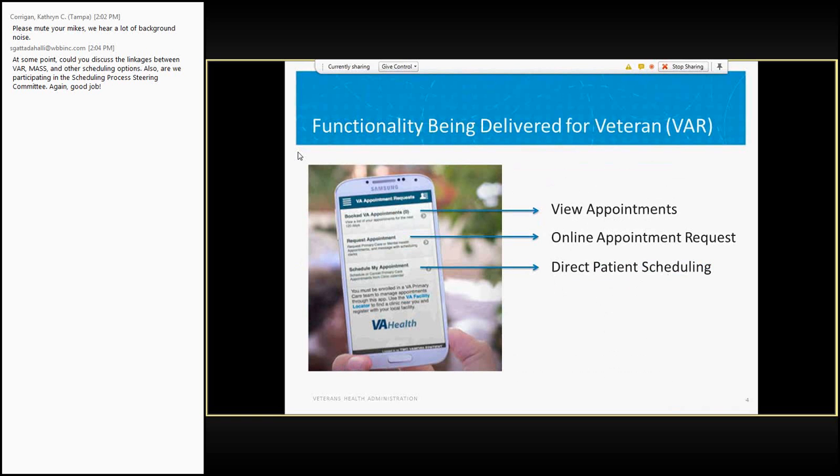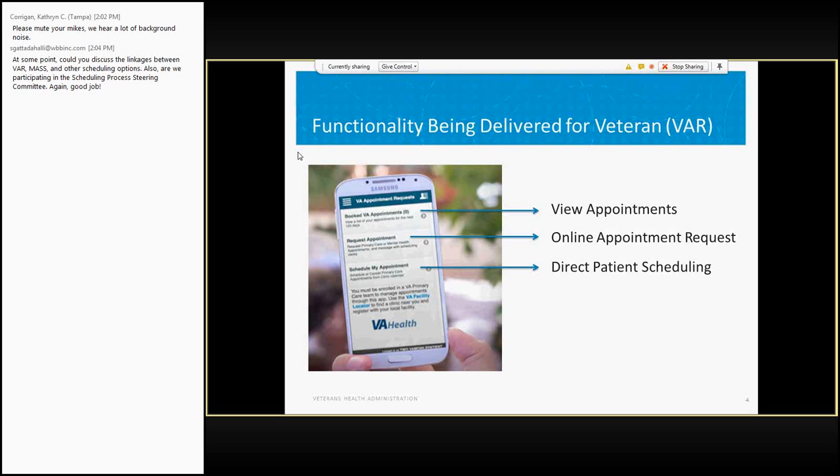So it's called the VAR, the Veteran Appointment Request app. That's the name of the app, the VAR. So if you hear the word VAR, it stands for Veteran Appointment Request. But it does more than that. As a user, as a veteran who uses the VA for medical services, you can view your open appointments. You can request an appointment, which means you're going to tell the VA the dates and times you would like to get an appointment, and then the scheduler can look for an available time and get back to you.